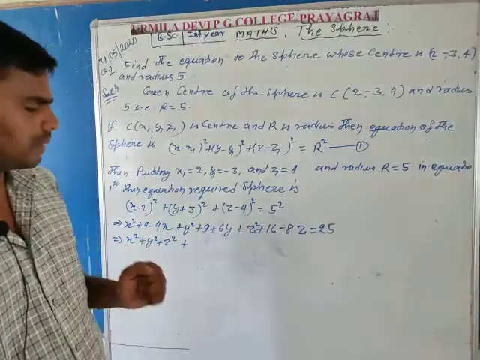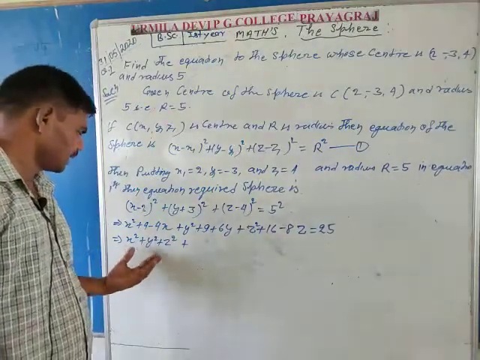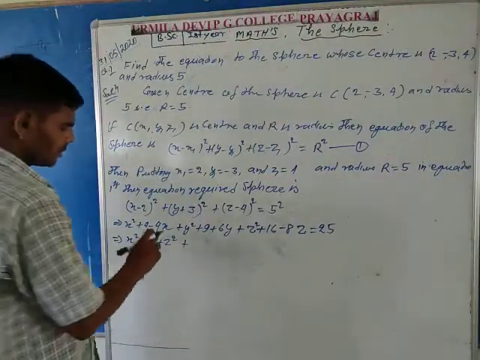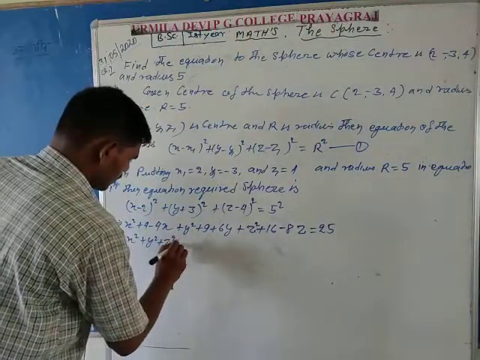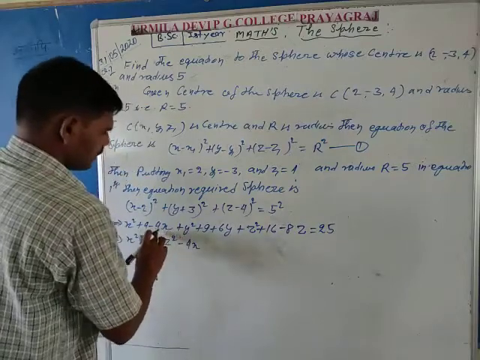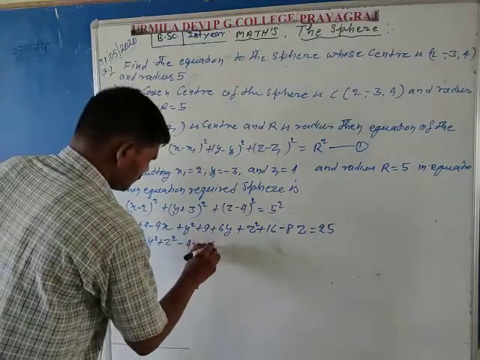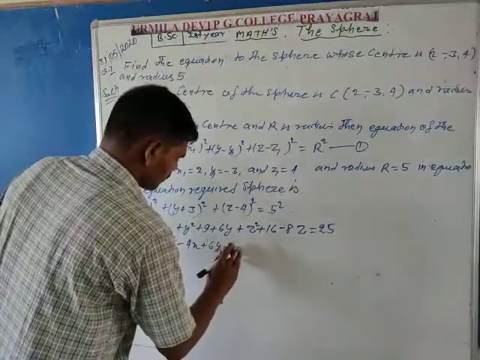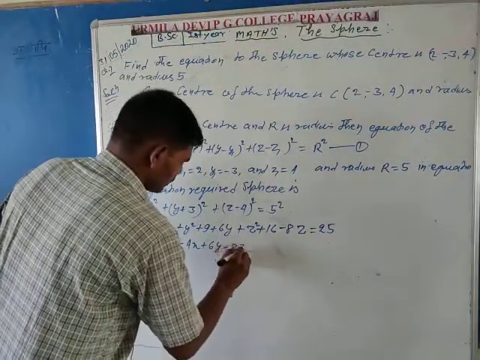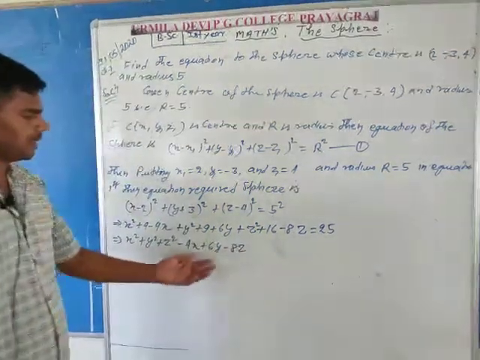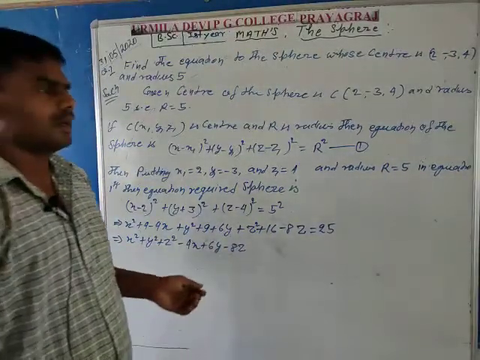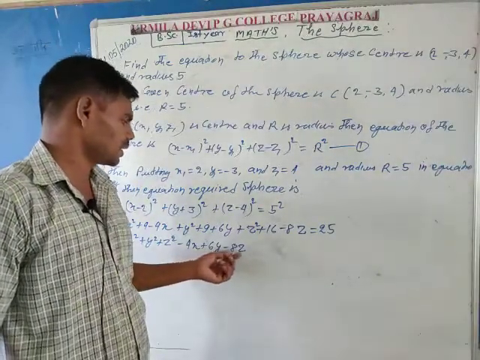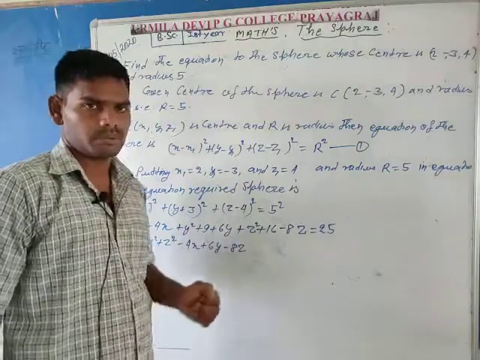The second degree variables are considered in one place, and in second place write the variable coefficients: minus 4x plus 6y minus 8z. These are the first degree variables. So minus 4x plus 6y minus 8z is in one place.